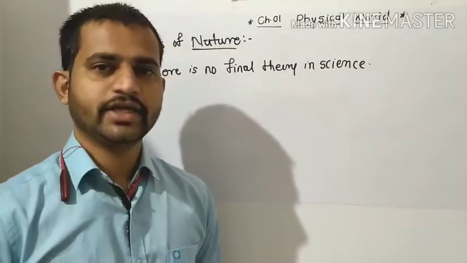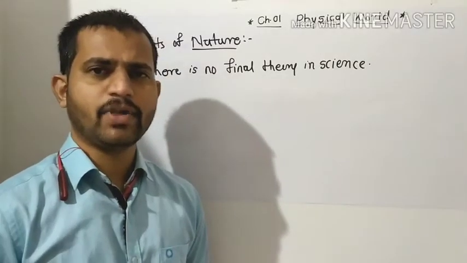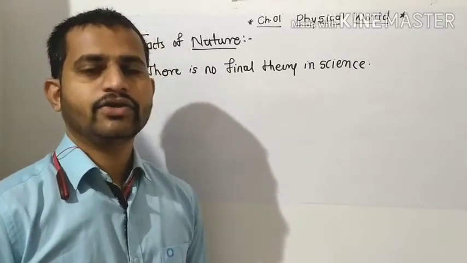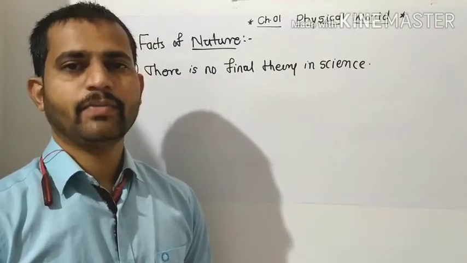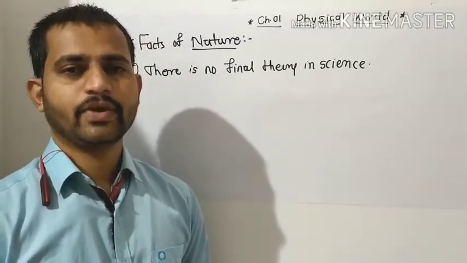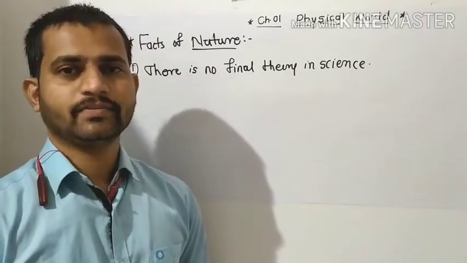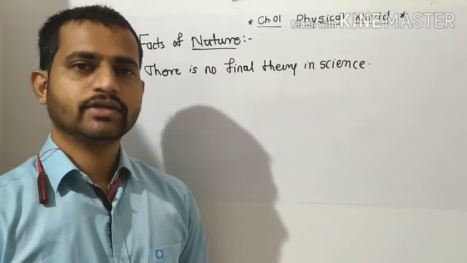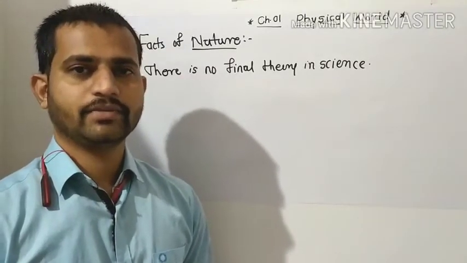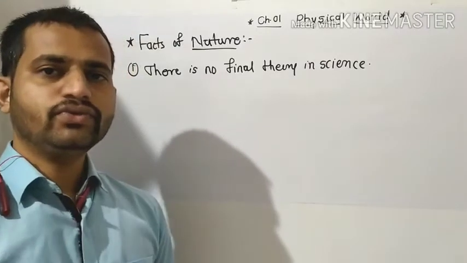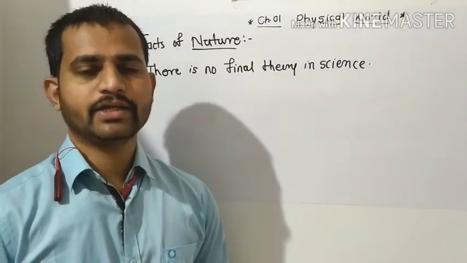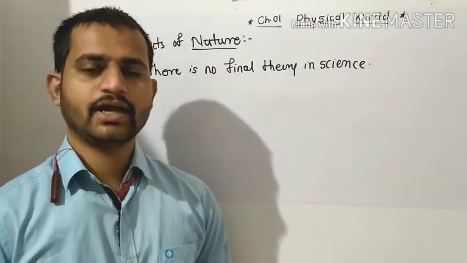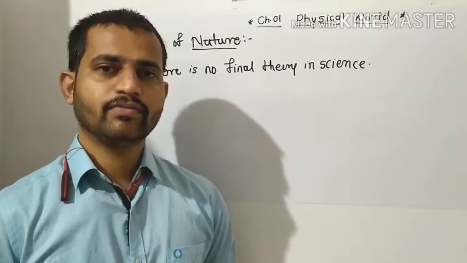There is no final theory in science because as time passes, new predictions will be given by scientists, because knowledge gets updated and according to the knowledge new inventions can be there. So the new predictions will be given by the scientist with their particular proof.